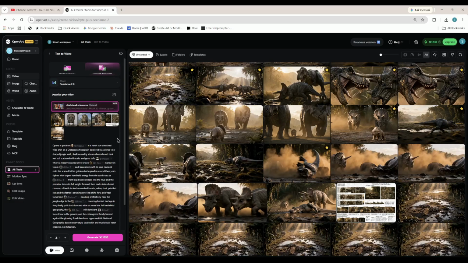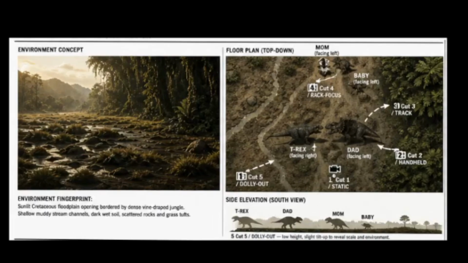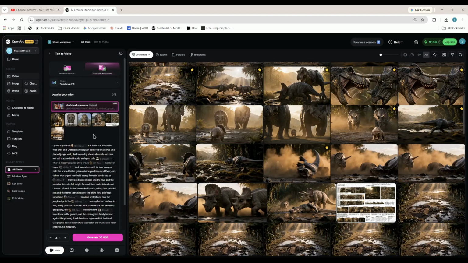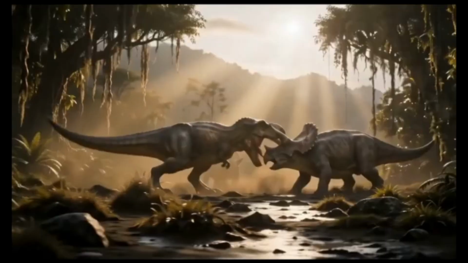All right, so scene 2 is a continuation of scene 1, and in this case, the T-Rex is going to start to get the upper hand on the dad Triceratops. So I need to change the environment image so that it has more of a spatial awareness. So I went back to a preview shot from one of the SmartShot scenes before, and that gives us a little bit more room. And then I also need to update the starting frame for scene 2. So we're just going to go grab a frame out of the video we just created, the final frame, and that becomes the starting point for scene 2.